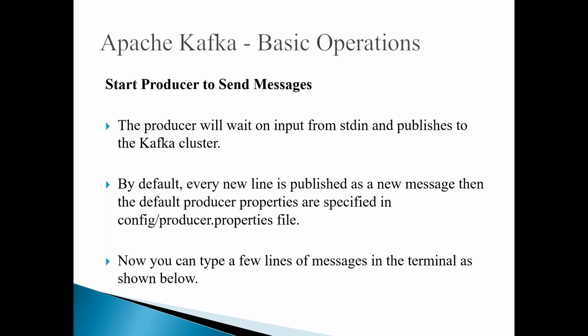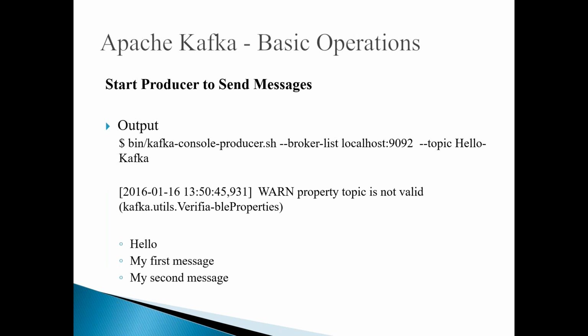Then the default producer properties are specified in the producer.properties. If you go to the configuration, how the producer behaves, you can see all these things from the producer.properties file. Now you have started your producer, it's listening, and you can type your messages. So now you can type a few lines of messages in the terminal. For example, you can type like this: hello, my first message, my second message, like that.